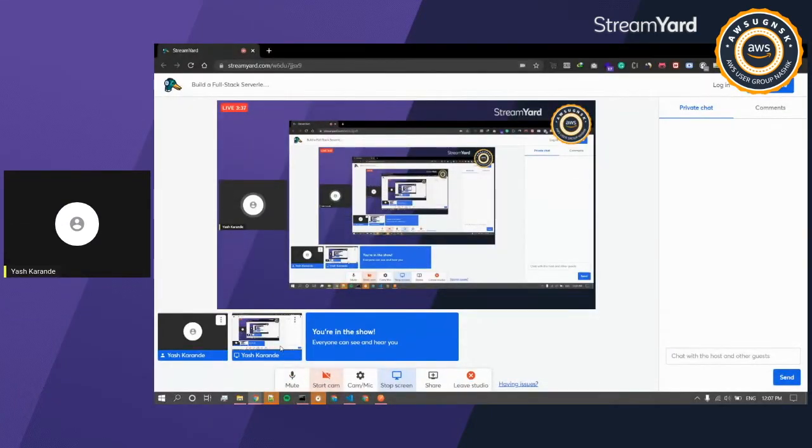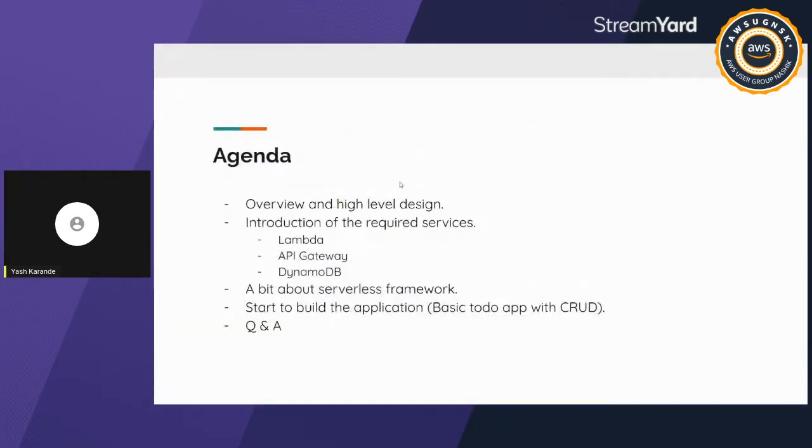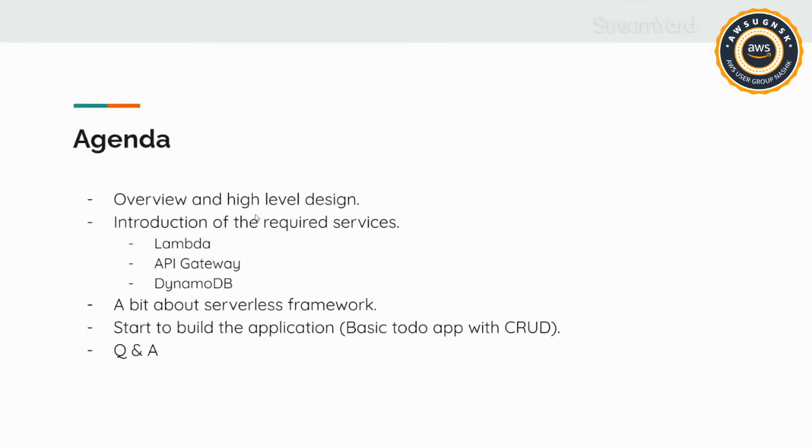Okay, awesome. Thank you so much, Abhishek. So we'll get started now. As already mentioned, today's agenda: firstly, we'll be seeing a basic overview of the application that we'll be building. Then we'll see the high-level design. Then we'll go through the theoretical part of the services that we'll be using in today's application. And then theoretical bits about the serverless framework, how it works and how it will help us deploy our applications without much hassle. And then we'll start to build the application.